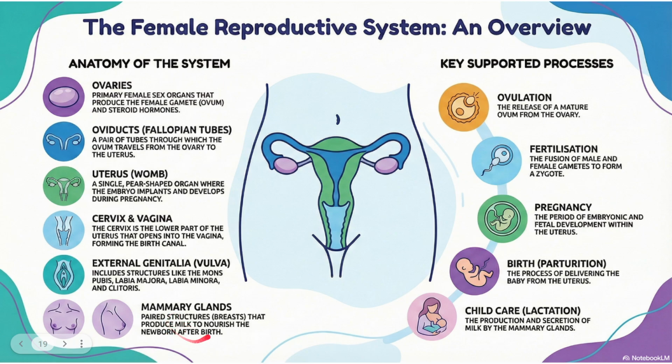Okay, so then we'll be having mammary glands. It is not a secondary sexual organ, it is a secondary sexual character that we have to know. Why are there so many structures? Each helps in a role. Ovaries help in ovulation, oviducts help in fertilization, that is, fertilization happens in the ampulla. In the uterus, implantation happens and pregnancy takes place. Through the cervix and vagina, parturition happens, the birth canal; the baby passes through this and comes out.